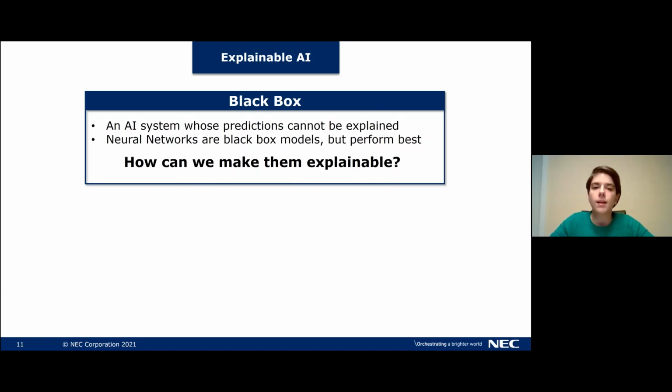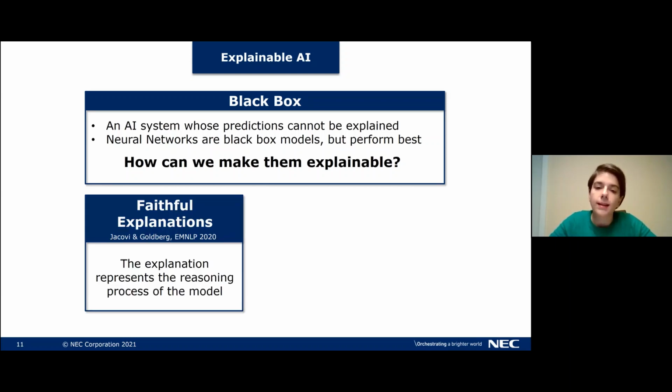Now, before we start thinking about this, there are 2 important concepts to keep in mind when thinking about explainable AI. And the first term is a black box. So what we mean by a black box is an AI system whose predictions cannot be explained or cannot be understood by a human user. And we just saw in the previous slide that the latent expert is one such model. And this is in fact typical for neural networks because they just consist of large weight matrices, and a human can't follow why they predict what they predict. At the same time, though, neural networks typically perform best these days on many tasks. So the key question is, how can we make neural networks explainable?